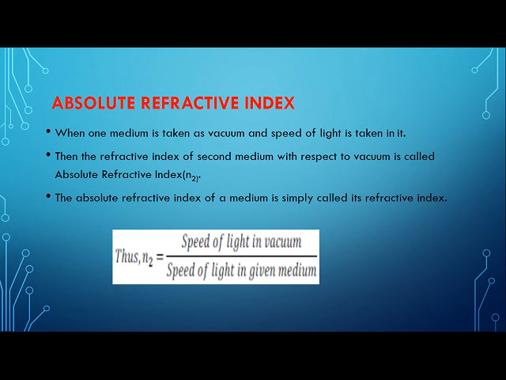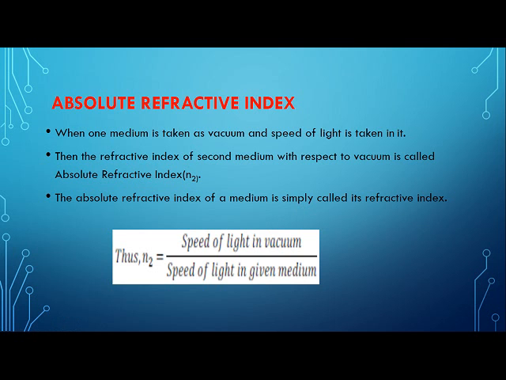So children, in this particular case we have this formula. Refractive index is denoted by n, and absolute refractive index is denoted by n2. Thus n2 is equal to the speed of light in vacuum divided by the speed of light in a particular medium. Now this medium can be anything.